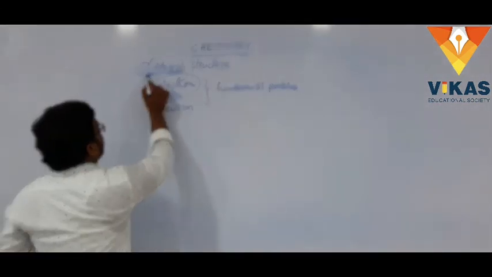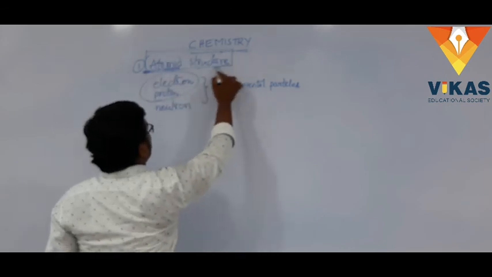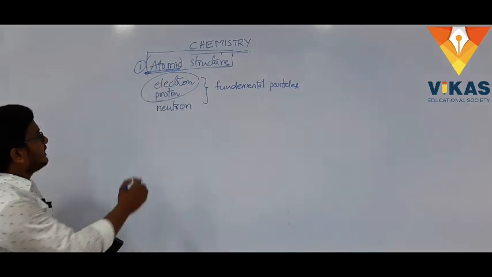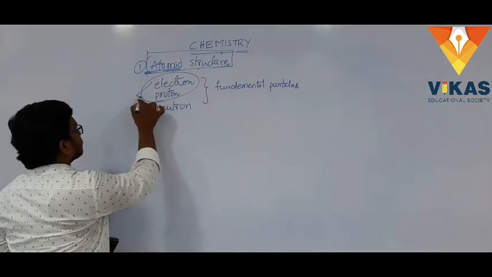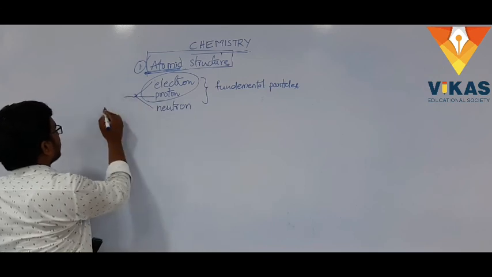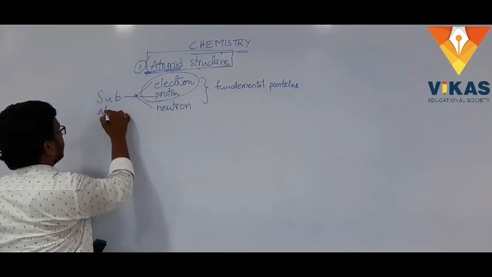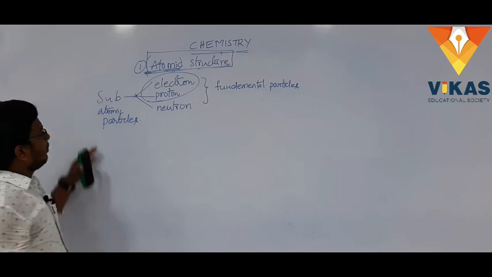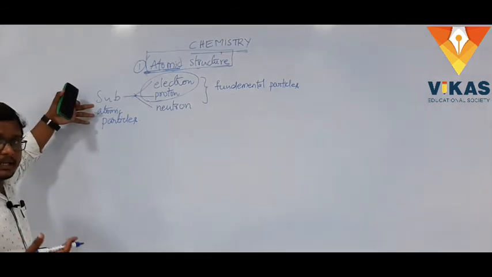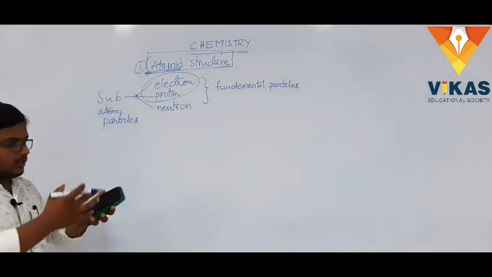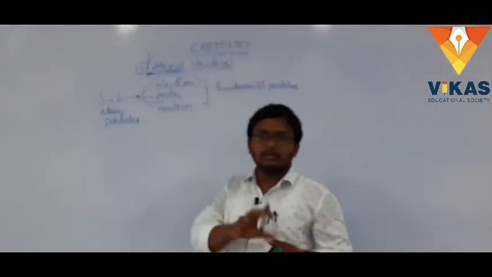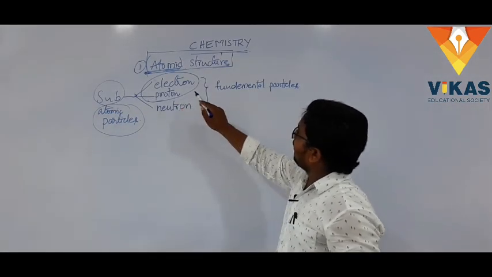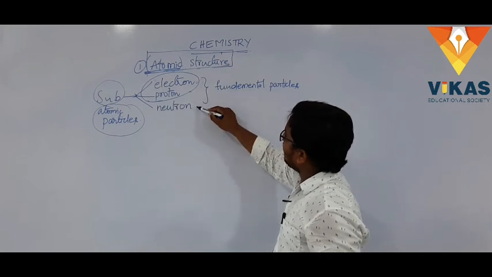So what did we learn here? Atomic structure. What is an atom? We saw the definition of an atom. At the same time, we also saw that these three are subatomic particles. Subatomic means the atom has something sub, something inside. So these subatomic particles are electron, proton and neutron.